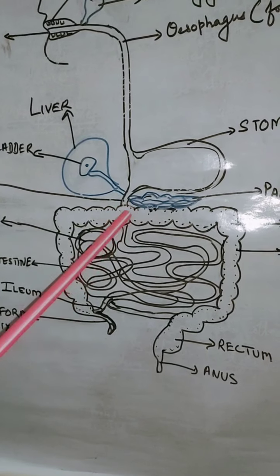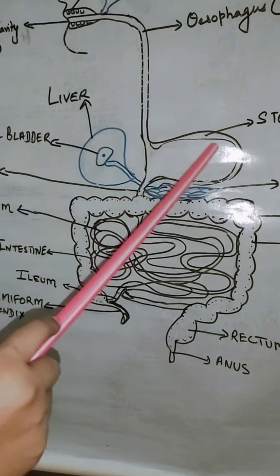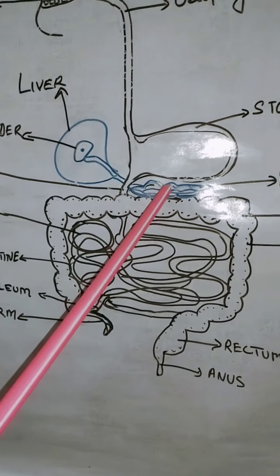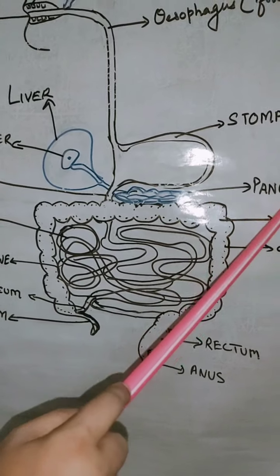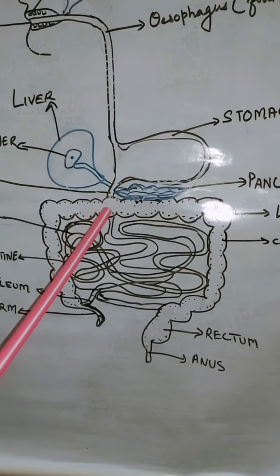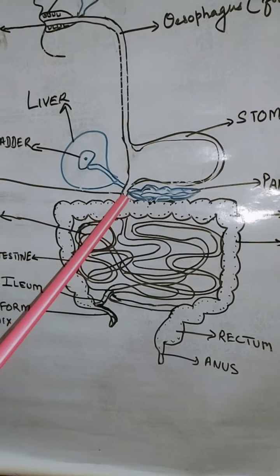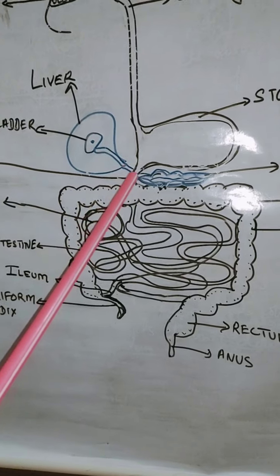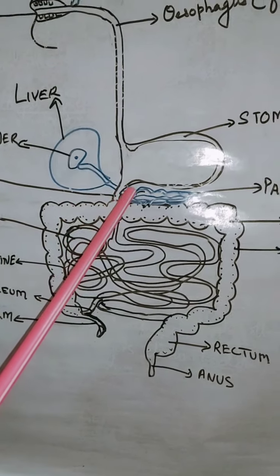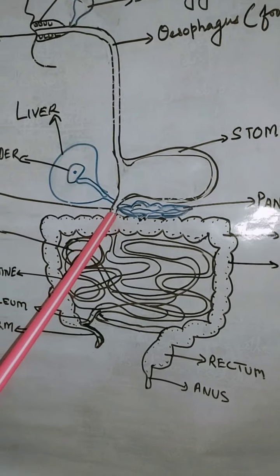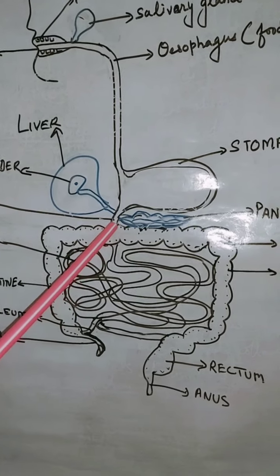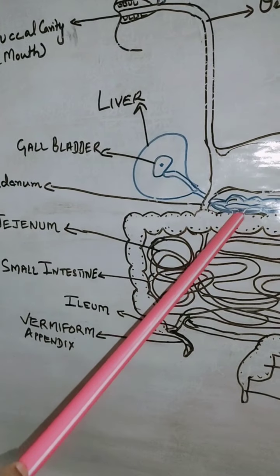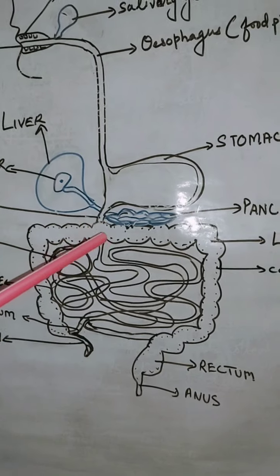The partially digested protein, with the help of the trypsin enzyme secreted by the pancreas, gets digested into amino acids. Then our liver releases bile juice, which helps in breaking down fat molecules. Our food consists of fat, like when we are eating ghee and oils in our food.